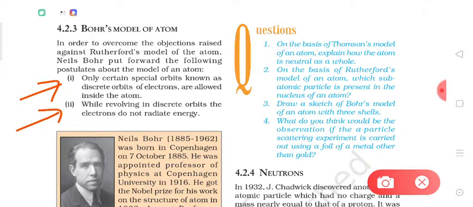According to him, Niels Bohr said only certain special orbits, known as discrete orbits of electrons, are allowed inside the atom. And he explained that while revolving in the discrete orbits, the electrons do not radiate energy.